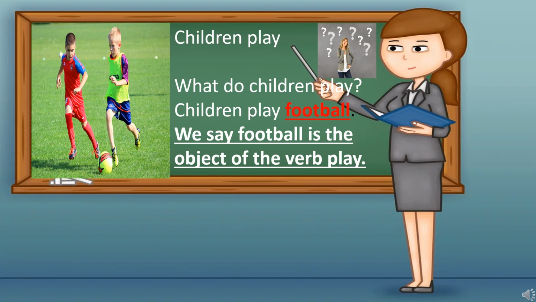Children play. But what do the children play? Children play football. So here we are getting the answer football. So we say football is the object of which verb? Play. Yes, play is the verb. So what do children play? The answer is football. So here football is the object of the verb play.